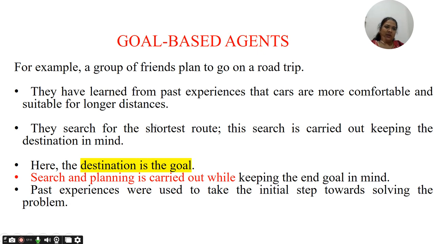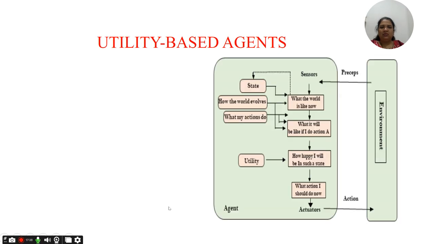So they have their past history, and accordingly they are going to decide what to do and what their goal is. Here their goal is the destination where they want to reach, and search and planning is carried out while keeping the end goal in mind. From the past experiences they are going to take the initial steps, and even they can take the next actions as well. Okay, so these are the goal based agents.